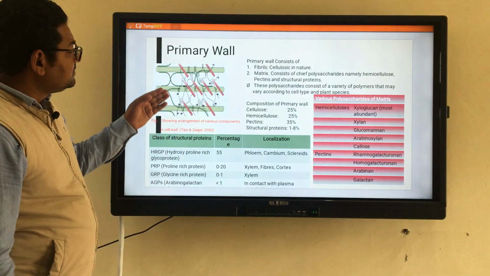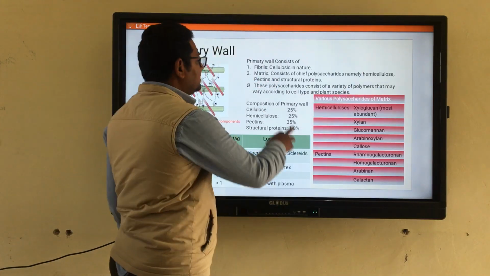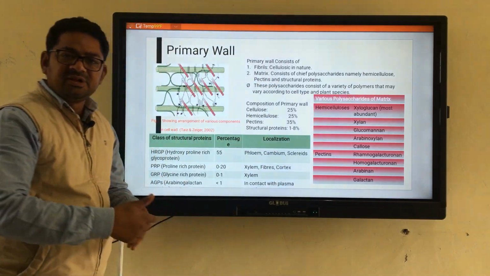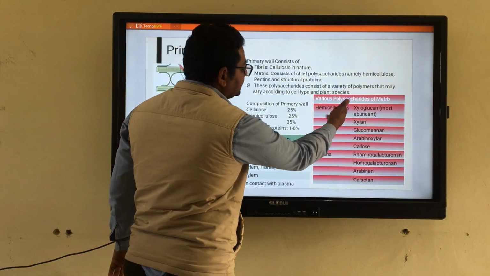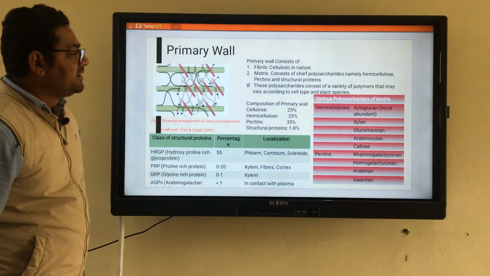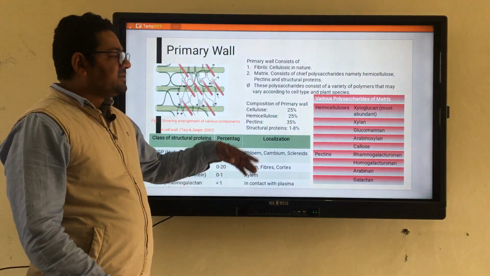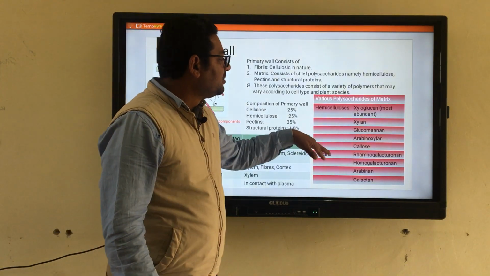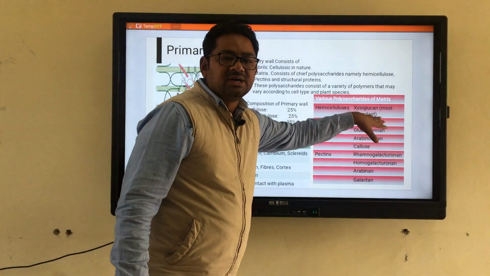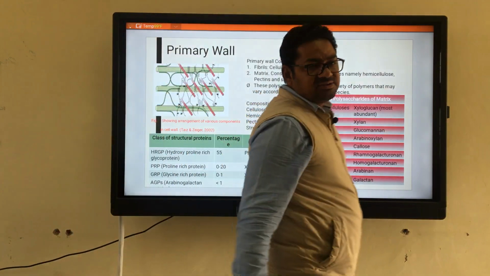Now the various polysaccharides forming the wall, whether hemicellulose, pectin or structural protein, are of various types. A common example: hemicelluloses belong to a category named xyloglucan, the most abundant molecule present in hemicellulose.